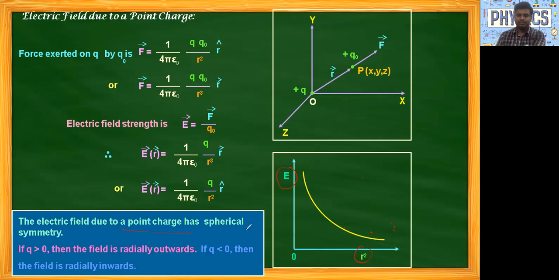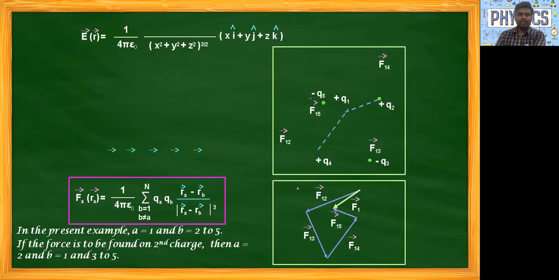Now we'll see the electric field in Cartesian coordinates. E is equal to 1 by 4 pi epsilon naught, q by (x square plus y square plus z square) whole to the power of 3 by 2, times (x i cap plus y j cap plus z k cap). How did we get this?